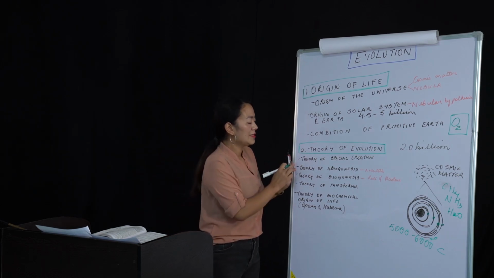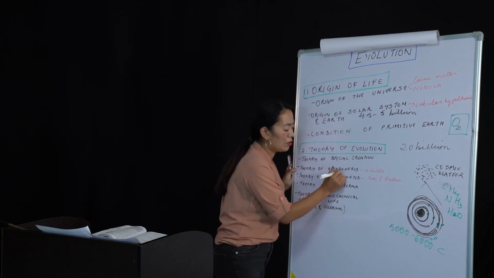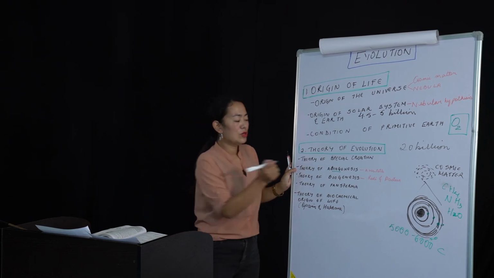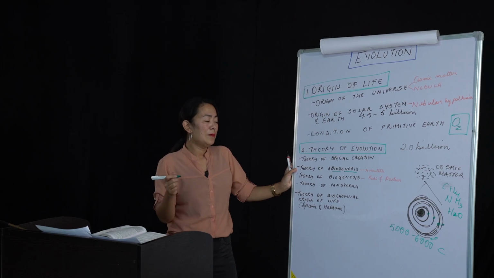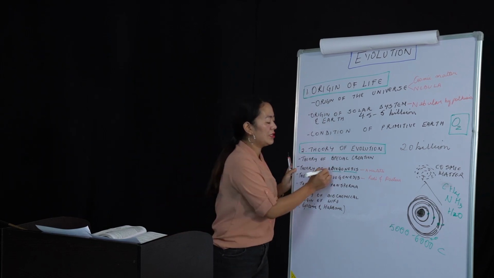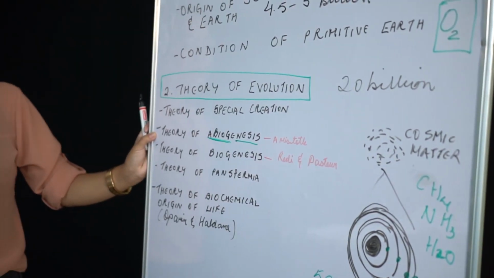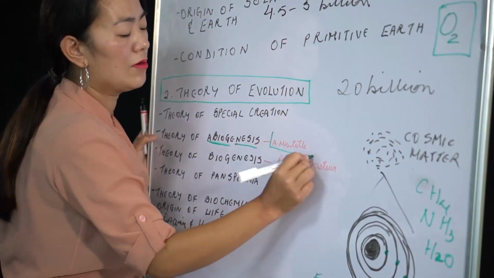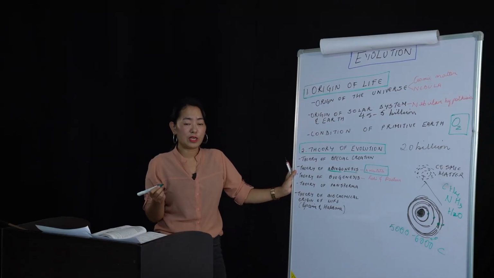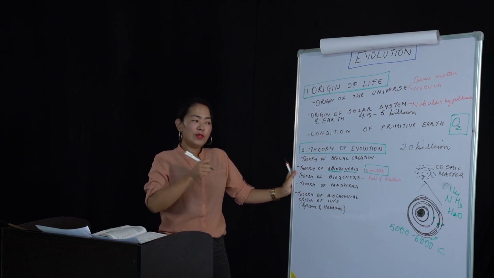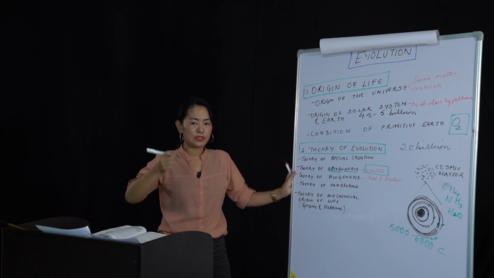so we cannot focus too much on that. The second one is theory of abiogenesis. What do you mean by bio? Bio means living. What do you mean by Genesis? Means the first one, right? Like in the Bible, the Genesis. So theory of abiogenesis means non-living. This theory was introduced by Aristotle. Okay? Aristotle introduced this theory in which he said that living being originated from non-living material, that is abiotic material.